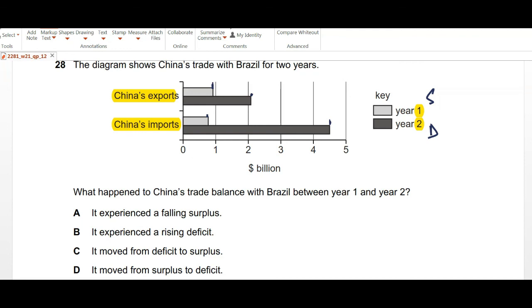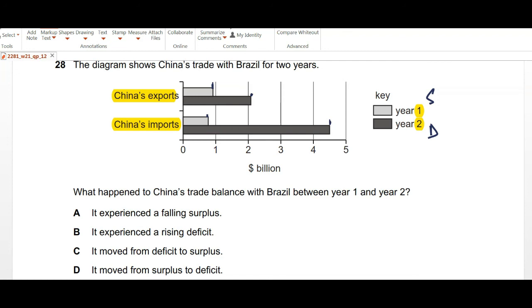Now, when we're choosing a statement that is describing something like this, we go with the option that is completely to the point with what the information is given. We're not building any assumptions over here. We'll stick to the facts that have been given to us. So what we can see is that yes, China had a surplus in exports, although it was very small, but that was a surplus.